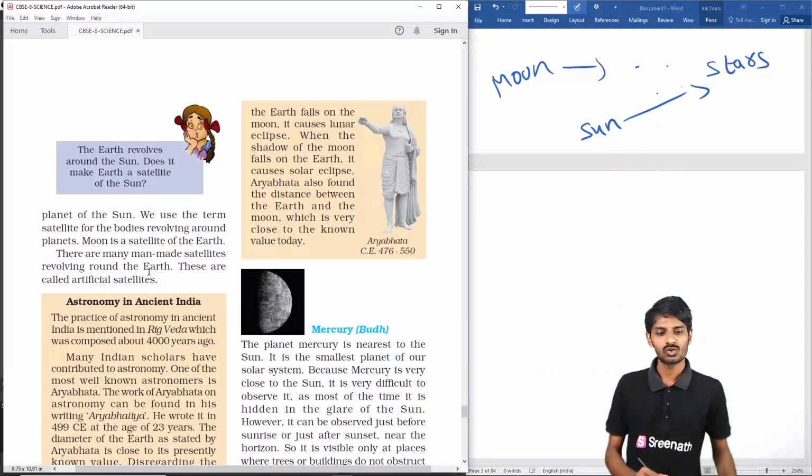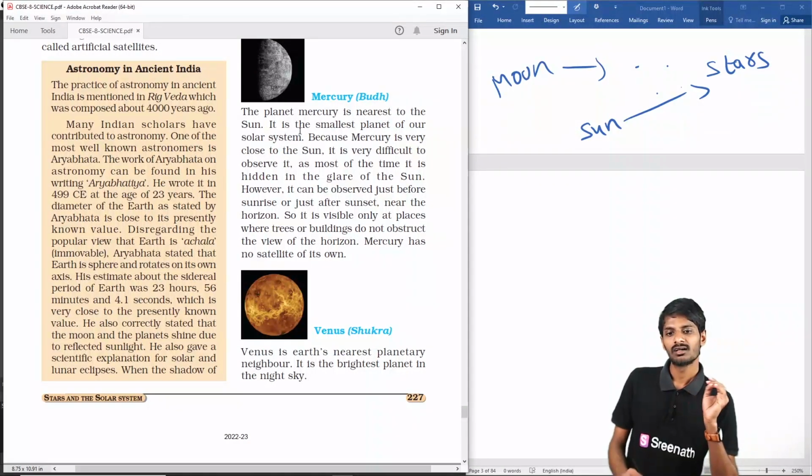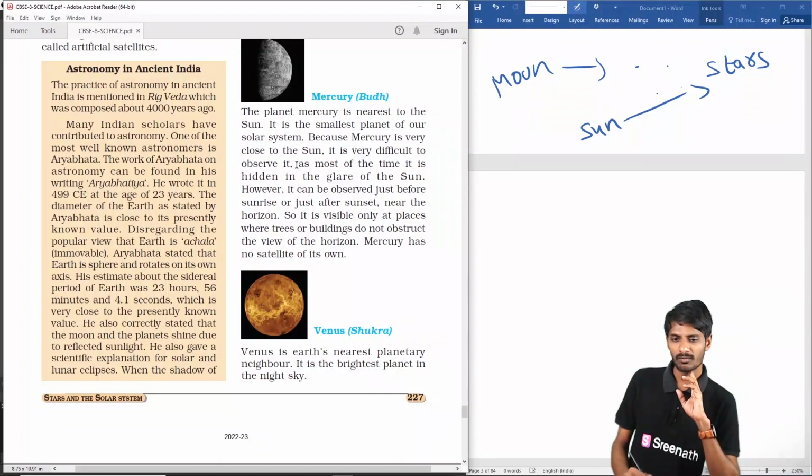Okay, friends, coming to this, we will discuss Mercury, which is the first planet, nearest to the sun, friends. It is the smallest, and it is very close to the sun, so we can observe it only for a very short time, students.